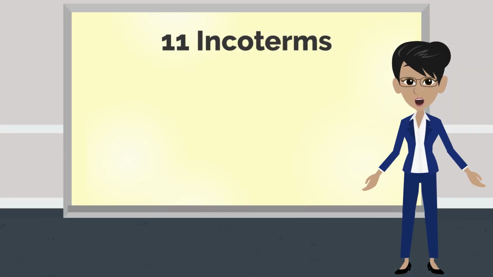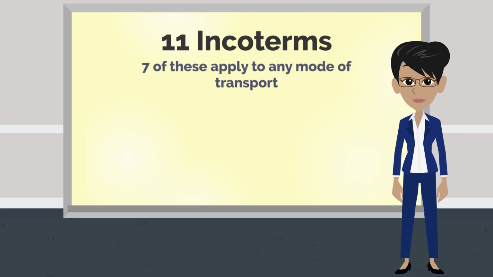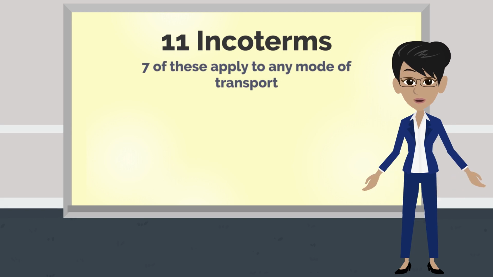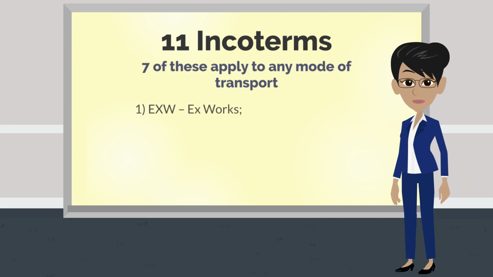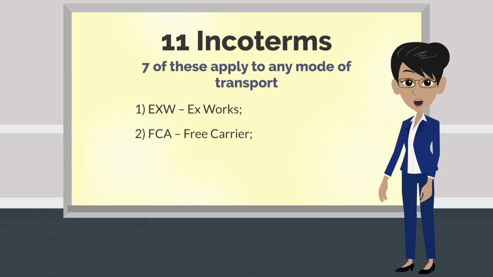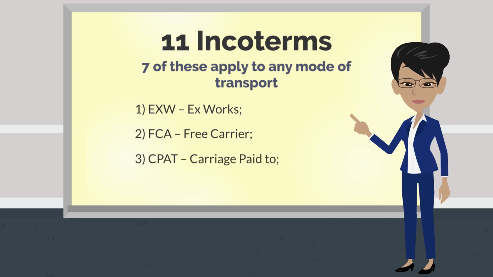Again, there are 11 Incoterms. And among these 11 Incoterms, 7 of these apply to any mode of transport. This means ship, planes, or trailer trucks. 1. EXW or Ex Works. 2. FCA or Free Carrier. 3.